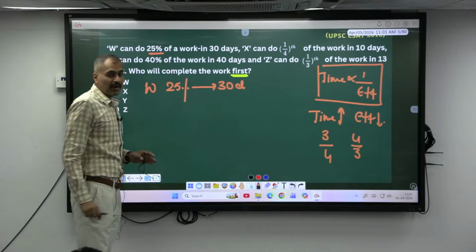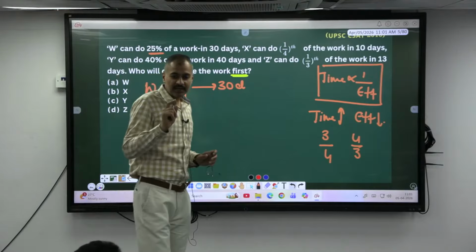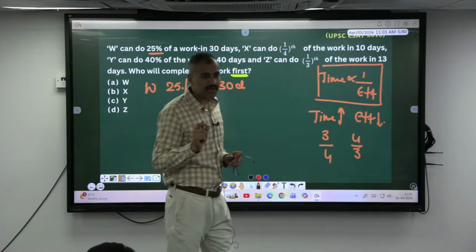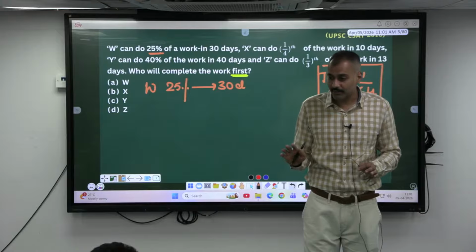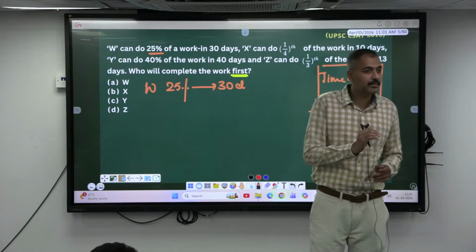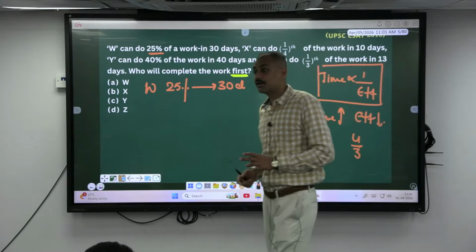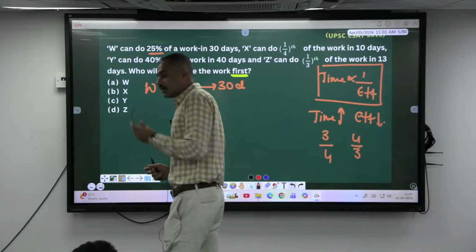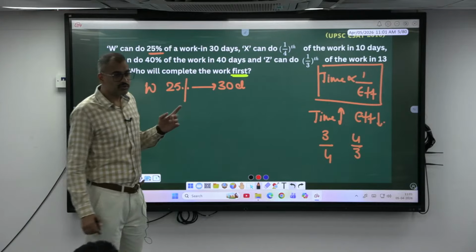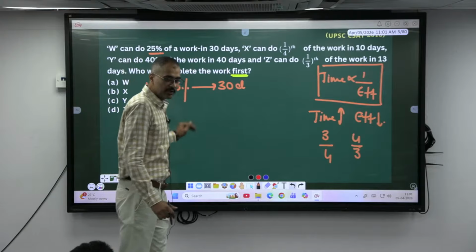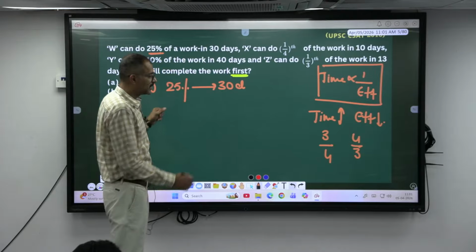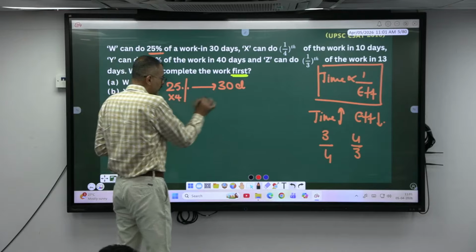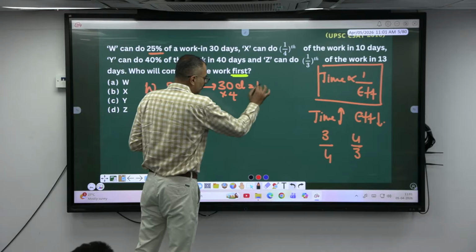Now, if I have to compare, that has to be a fair comparison. If I am comparing you people with a 300 marks paper, everybody has to be rated on a 100 marks paper. If you are running a 100-meter race, can I compare with a 50-meter race? No. If I am comparing a person who is doing 100% of the work, everybody has to be doing 100% of the work. Is he doing 100%? No, 25%. How to make it 100? Multiply by 4, which will be equal to 120 days.